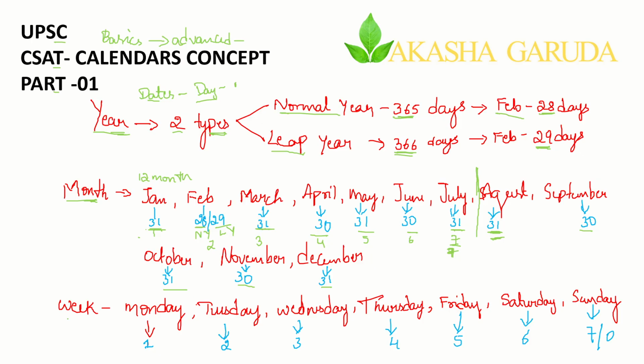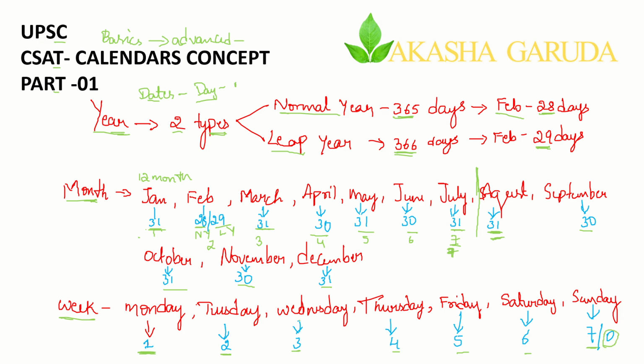Now we'll see the week. Here we have Monday, Tuesday, Wednesday, Thursday, Friday, Saturday, Sunday. Monday I am coding as 1, Tuesday as 2, Wednesday as 3, Thursday as 4, then 5, 6, 7. Even 0 is also a code for Sunday. I'll say why it is.